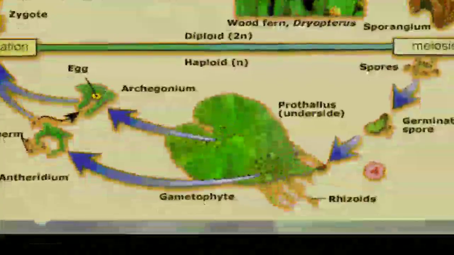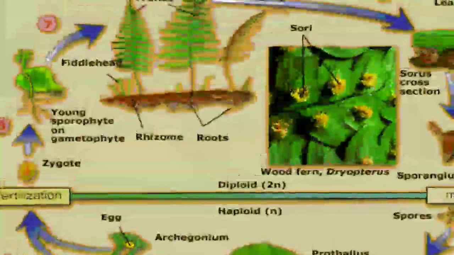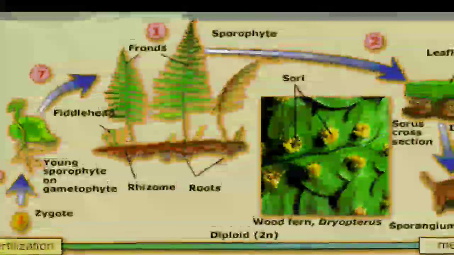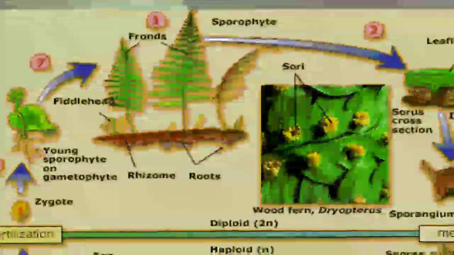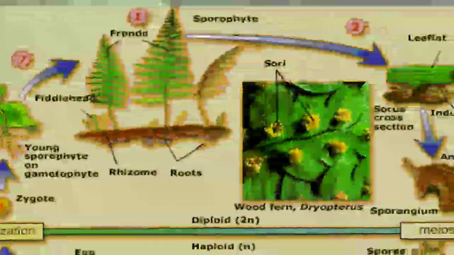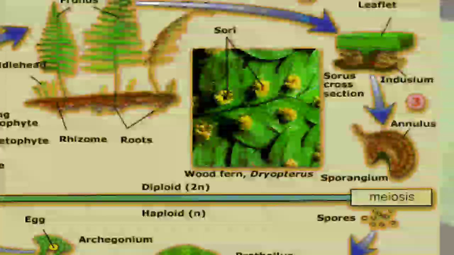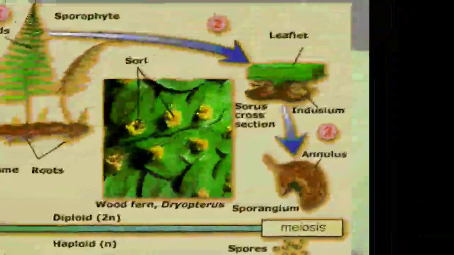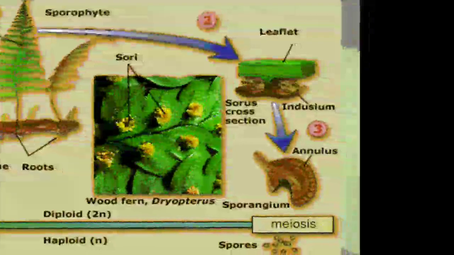You can find a plant in this picture. Number one, a plant having true roots, with rhizomes. This is the Dryopteris or Pteris plant, where the sporophytic phase starts. In this picture you can see the wood fern or Dryopteris fern. Sori are the structures found on the leaves at maturity of the sporophytic condition. These sori, in the second stage, are found on the leaflets.